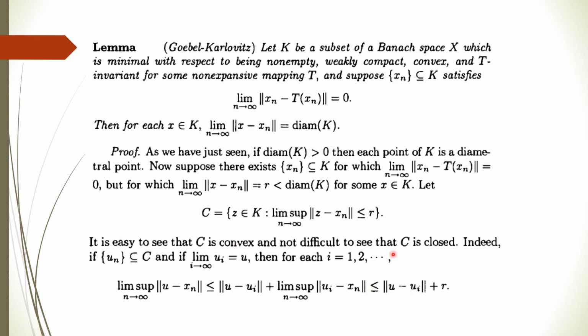So we get that this is less than or equal to r. It means u is a member of C, because u also satisfies this condition. So the u_i are members of C, the sequence converges to u, which is also a member of C, and C is closed.